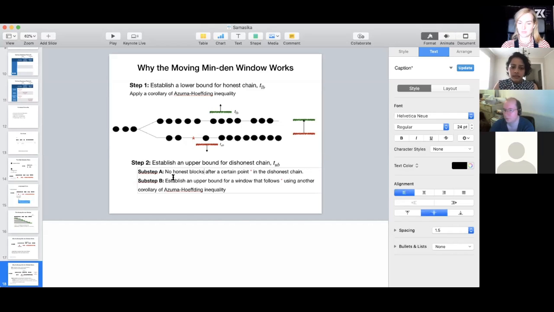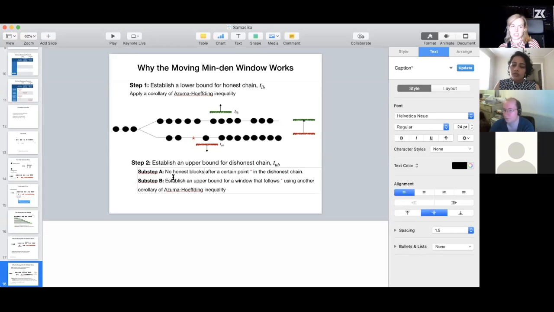And now, how do we do this substep A? We are talking about the part where there is this dishonest chain, and we want to place an upper bound on the number of blocks in the window.